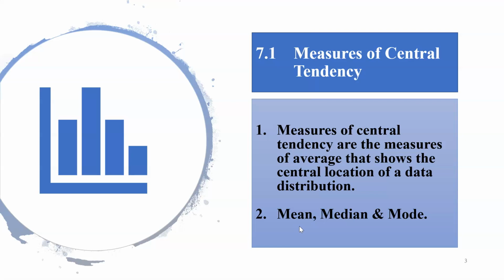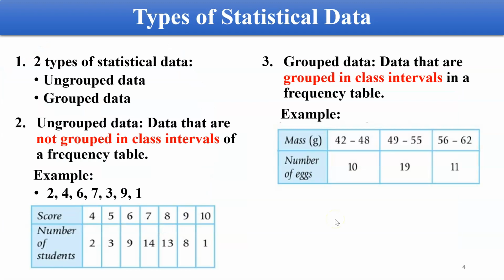Ada 3 ukuran yang penting dalam measure of central tendencies, iaitu mean, median, and mode. So you have learned this before during your SPM. What is mean, median, and mode? We will recall this, or we'll go through this one by one.